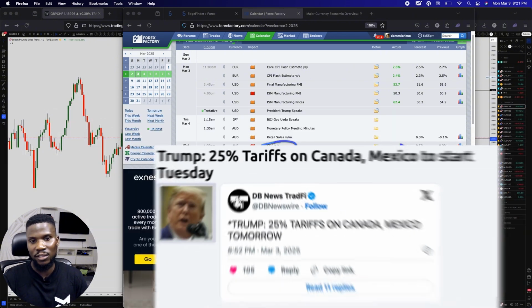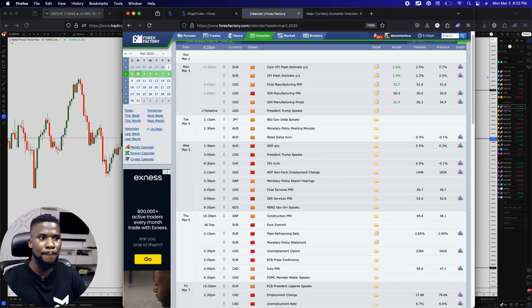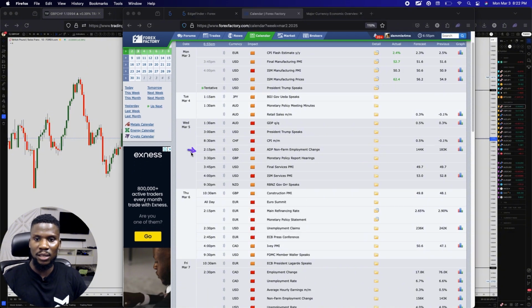Because Tuesday, which is tomorrow, March 4th, is the day that Donald Trump promised or stated that he will finally impose or sign the 25% tariffs on Canada and Mexico. If he's going to go ahead with it, we're going to know about that. If he's not going to go ahead with it, I guess we're also going to know about that as well.